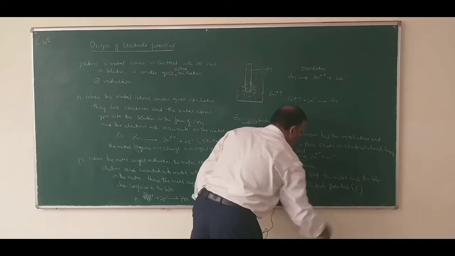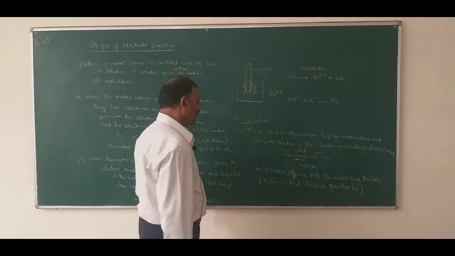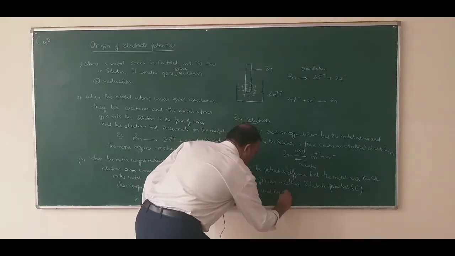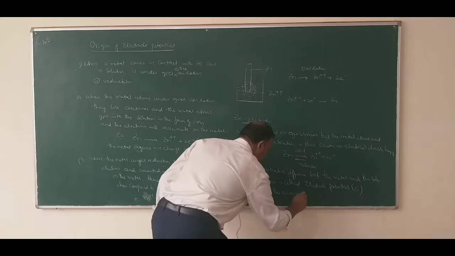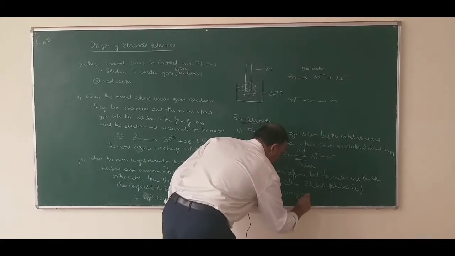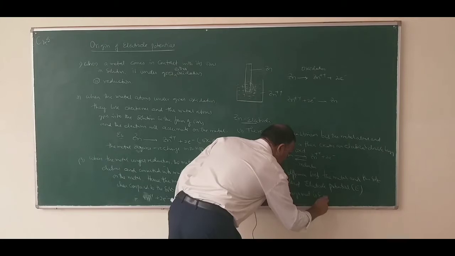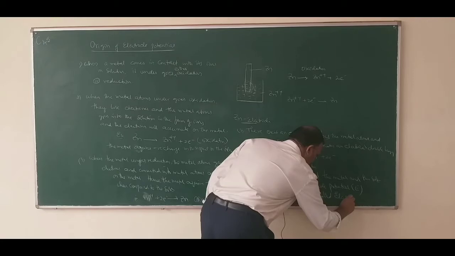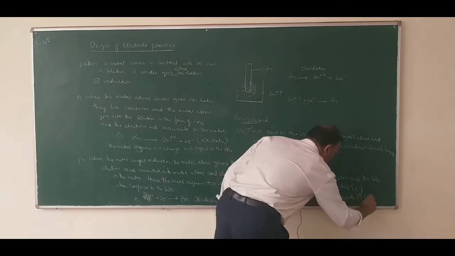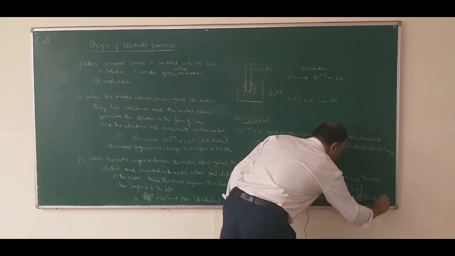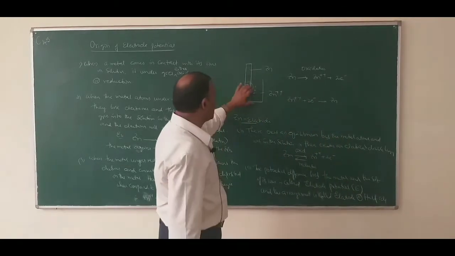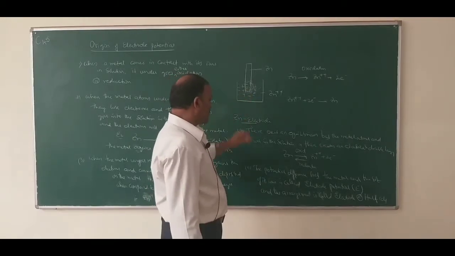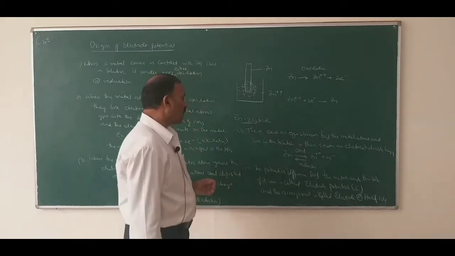It is E. And the arrangement or the system is called electrode or half cell. So this system, metal dipped in its solution, is known as the system or arrangement. This arrangement is known as electrode or half cell.